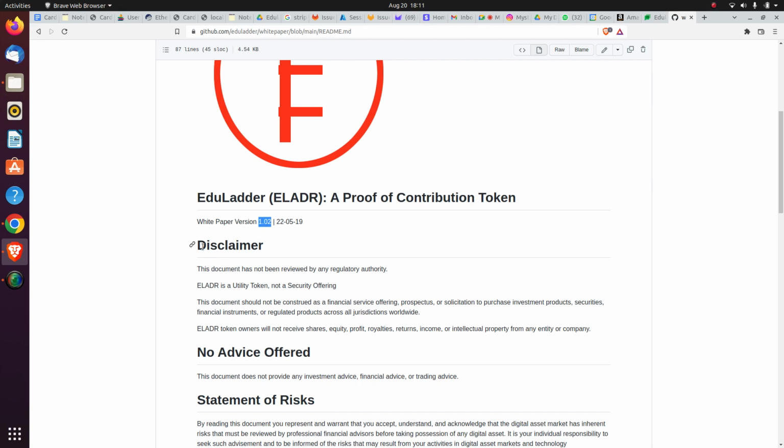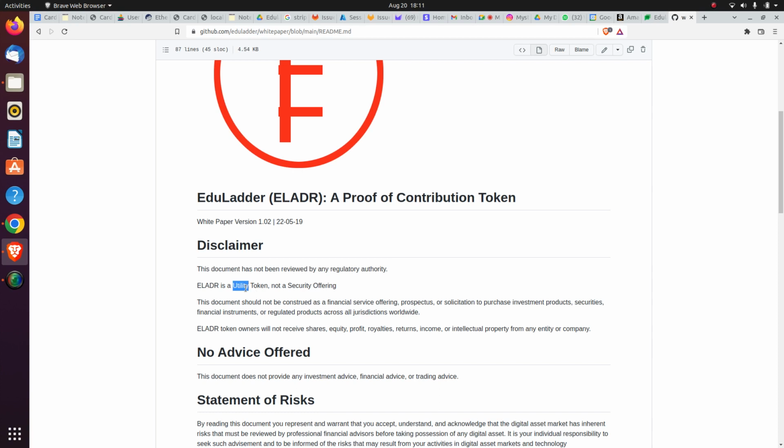Now let's come to the disclaimer. This document has not been reviewed by any regulatory authority. What does it mean? There is no regulatory authority which has audited this document. And eladr is a utility token, not a security offering. This means the token has a utility.